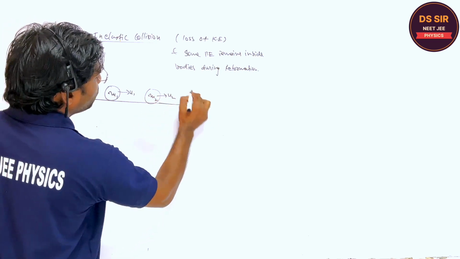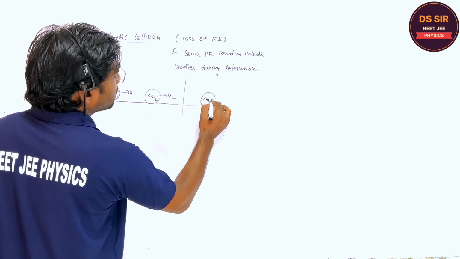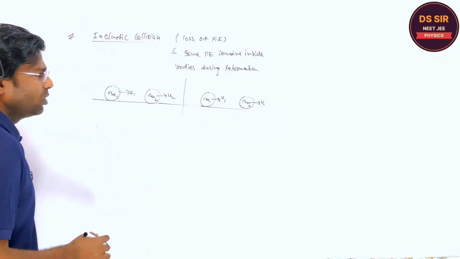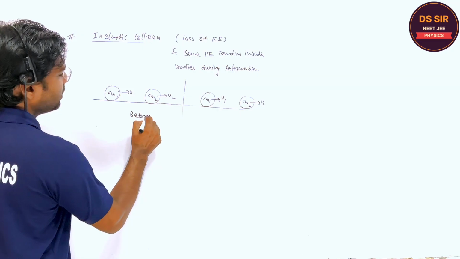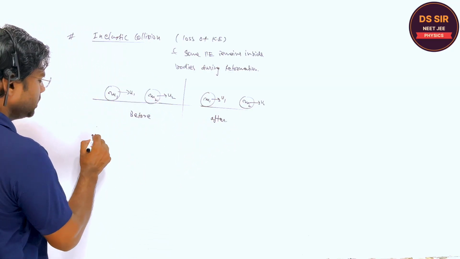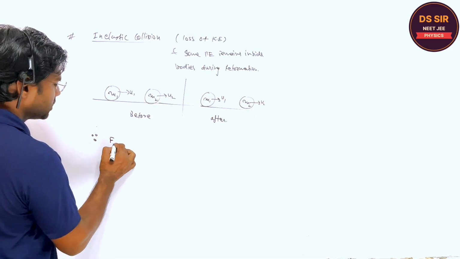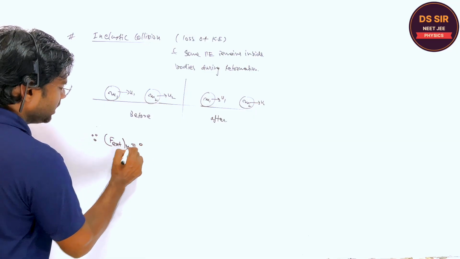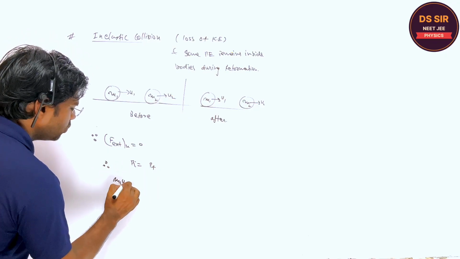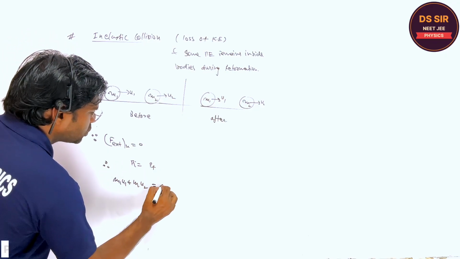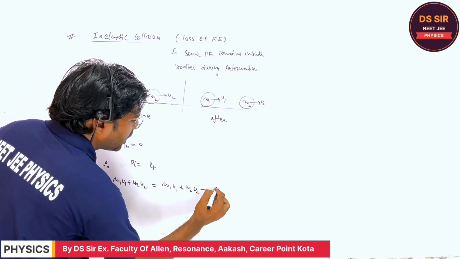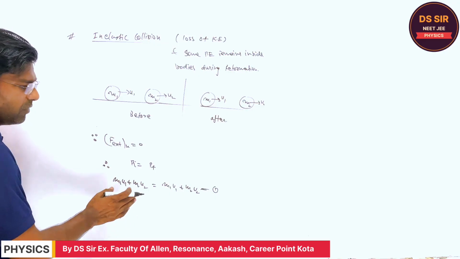So this is the m1 moving with the speed u1, and this is the m2 moving with the speed u2 before collision. After collision, the speeds become v1 and v2. So this is the before collision figure, this is the after collision figure. Listen, since there is no external force in the x direction, the linear momentum remains conserved. So m1 u1 plus m2 u2 is equal to m1 v1 plus m2 v2. This is equation number 1. This is the one equation we get.